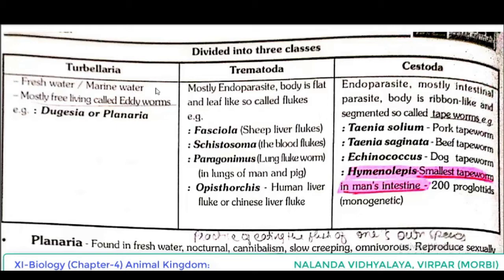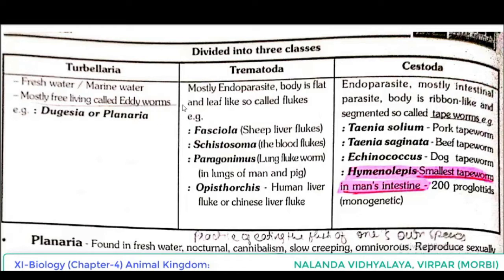They are mostly free living, called eddy worms. This point you have to remember because Platyhelminthes is divided into three classes, and from that, the first one is Turbellaria. Example, Dugesia or Planaria.